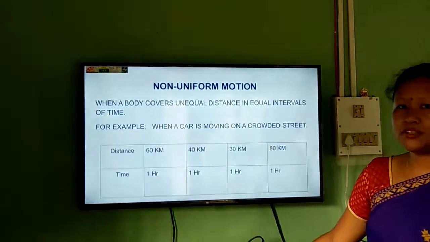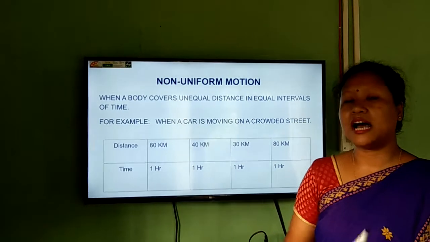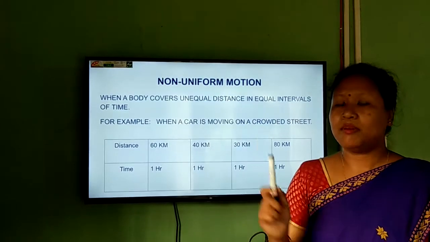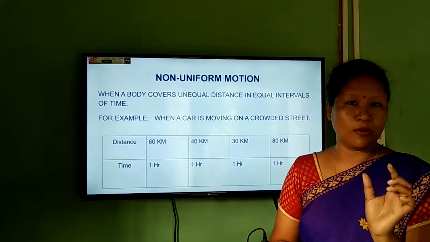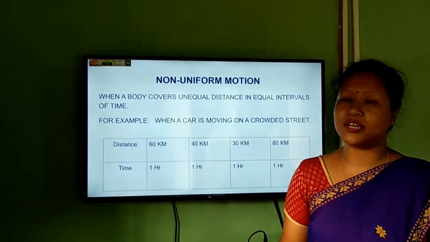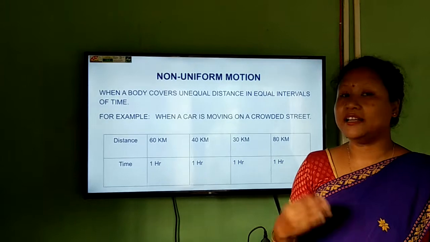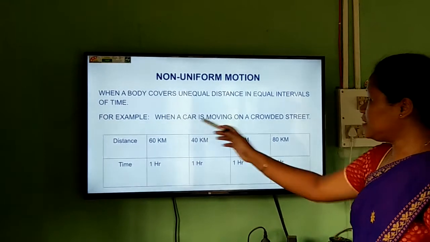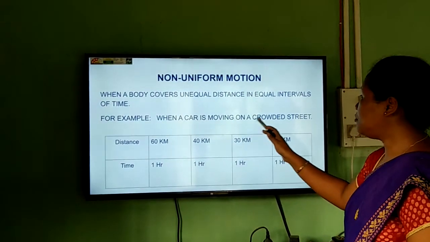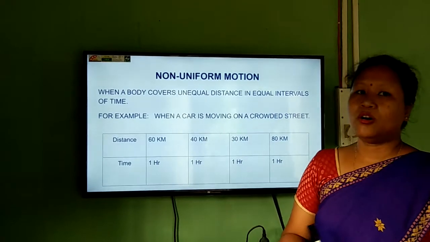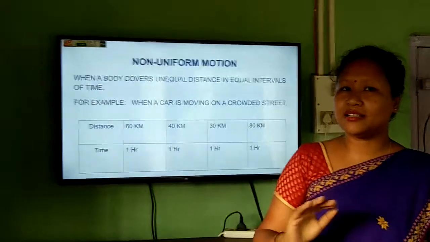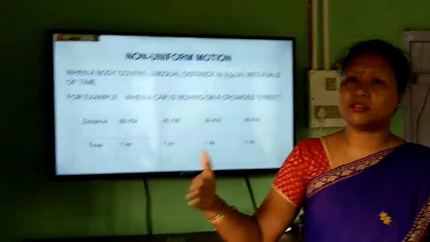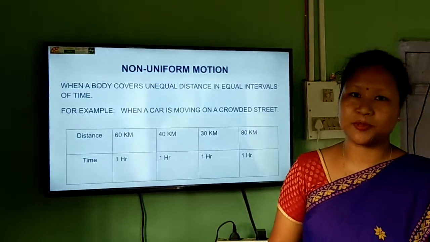Now non-uniform means what? When the object covers unequal distances, but in equal intervals of time. The time interval is equal, but the distance covered by the object is not equal, it is unequal. An example is when a car moves on a crowded street. On a clear highway, we can see that the car is running at a constant, fixed speed.